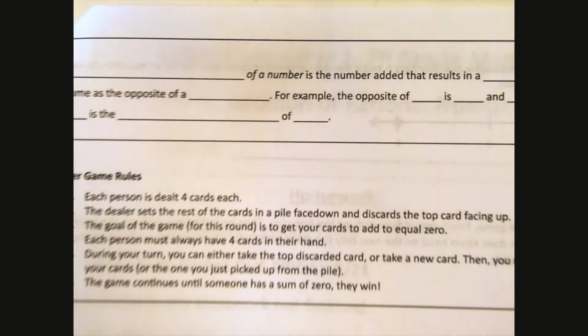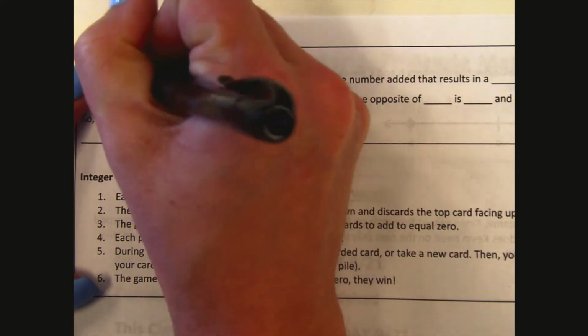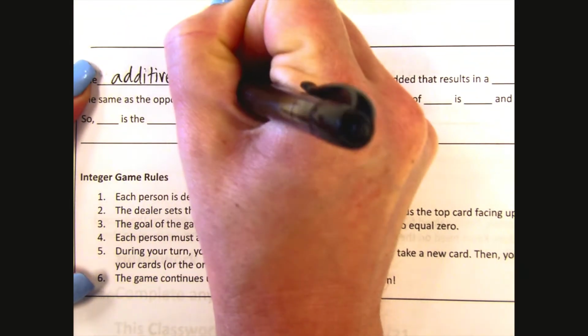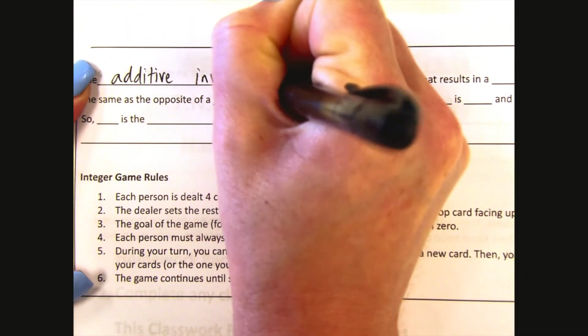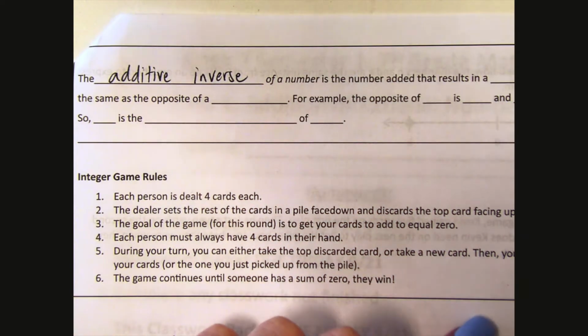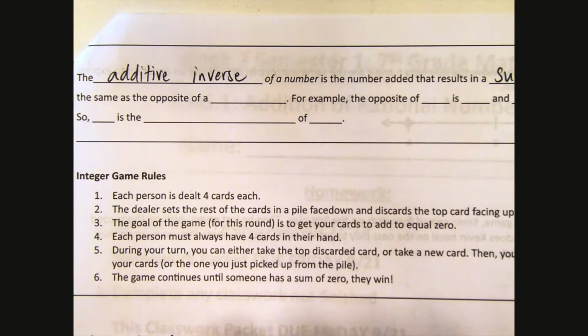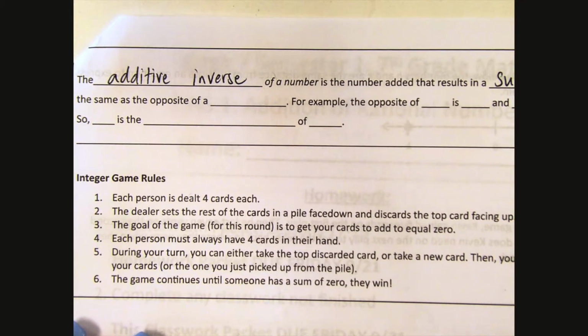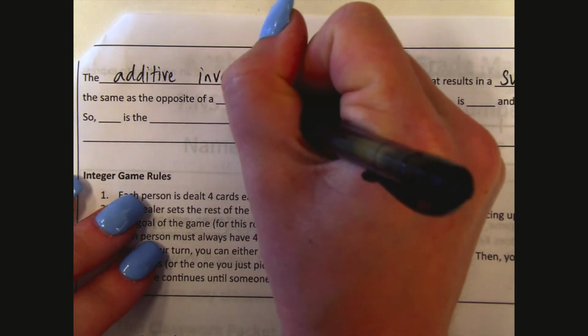There's a lot of different combinations. Okay. Lastly, we have our vocabulary. So, the additive inverse. Additive implying when you add them. Inverse implying opposite. The additive inverse of a number is the number added that results in a sum of 0. This is the same as the opposite of a number.